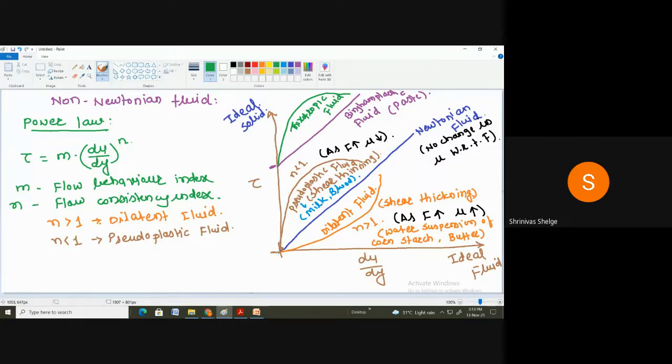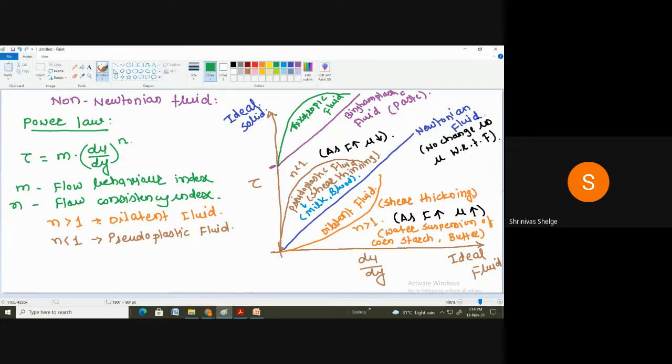In this case also, we have to apply the force on the fluid, and up to some amount of force, for some time period, there is no deformation. And after that, there is a non-linear relationship between the shear stress and the rate of shear strain. It is not linear. Correct. It is looking like what? Shear thinning. So that kind of fluid is nothing but what? Thixotropic fluid.